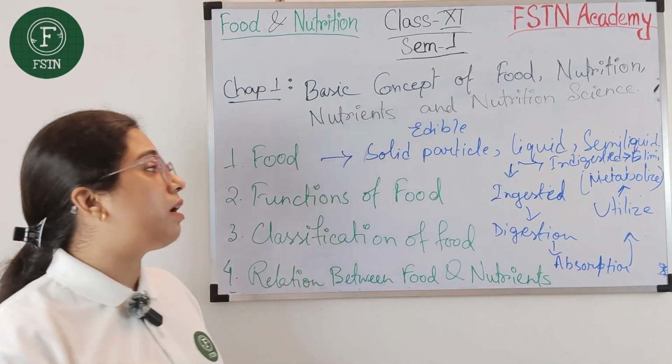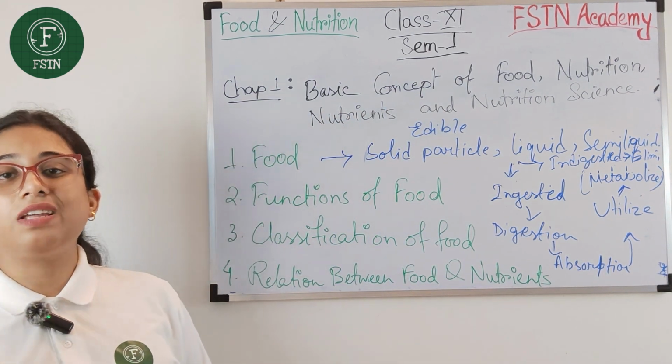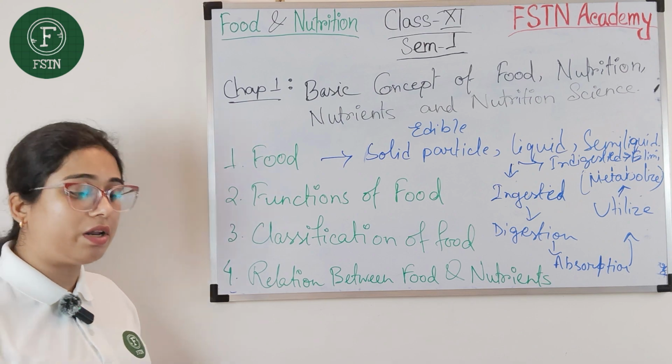So it means the total cycle of our food goes through our body.